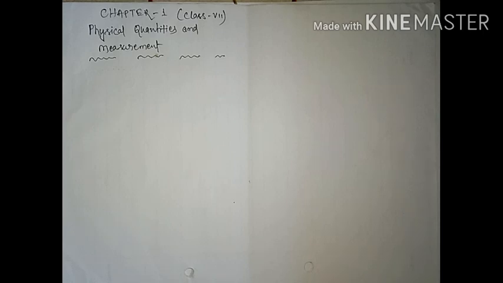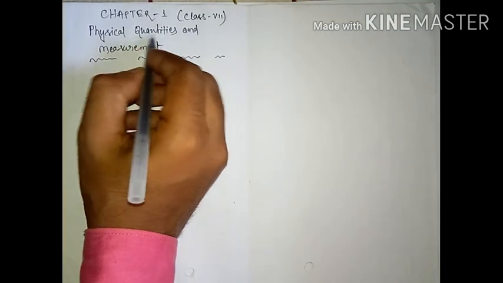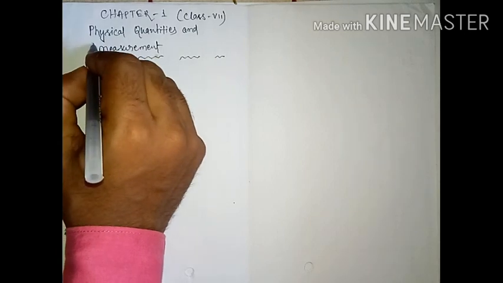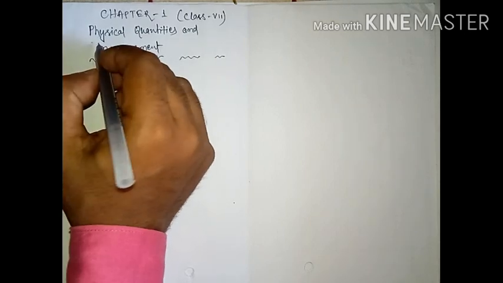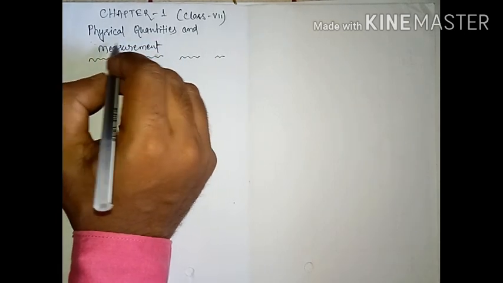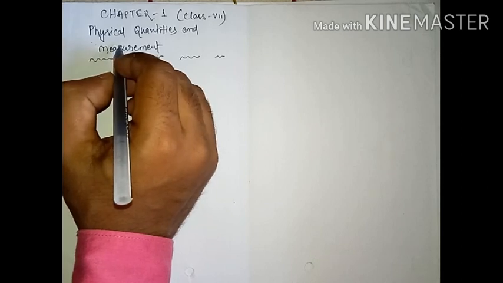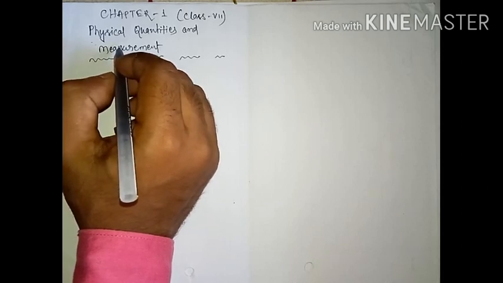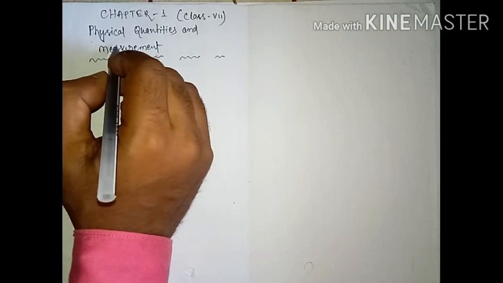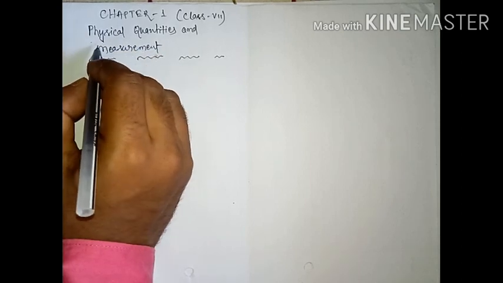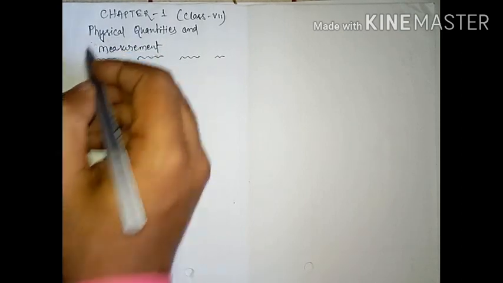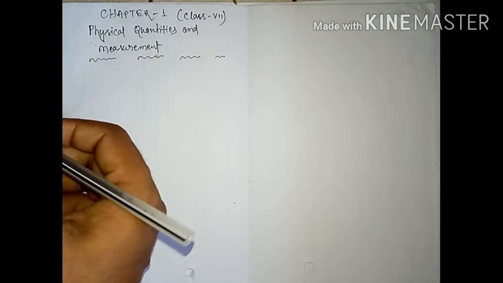So today's topic is physical quantities and measurement. Okay, so already you have learned about physical quantity and measurement in class 6. Some physical quantities and their units you have already learned. So today again we are going to revise some things and we'll study some more things here.